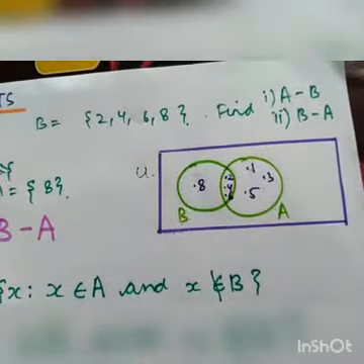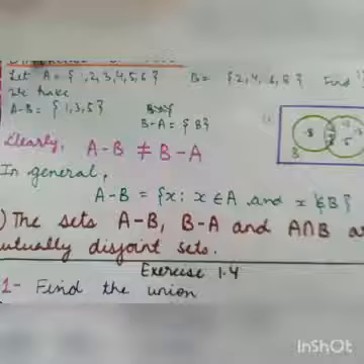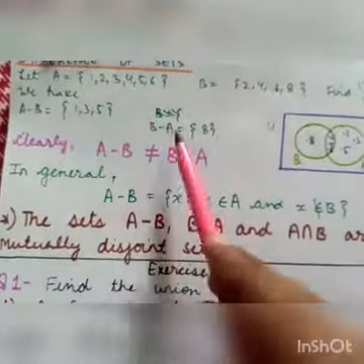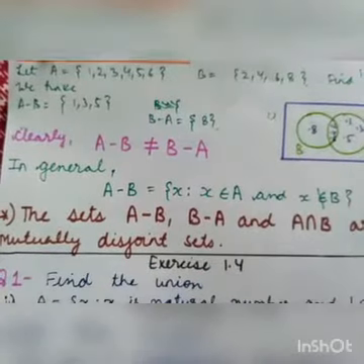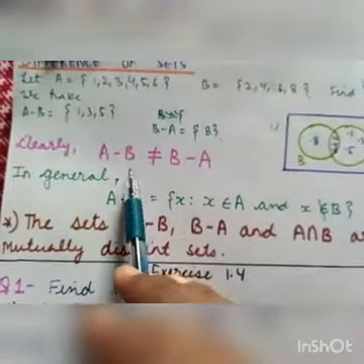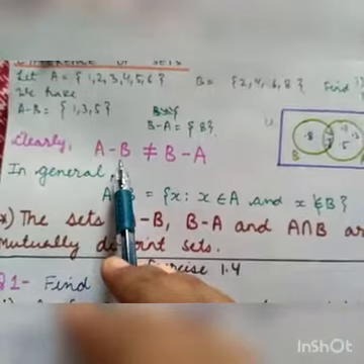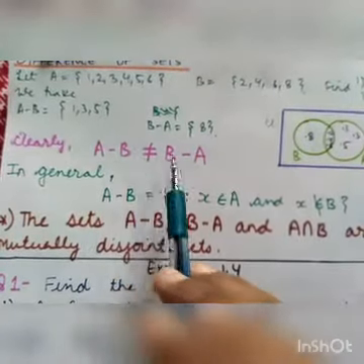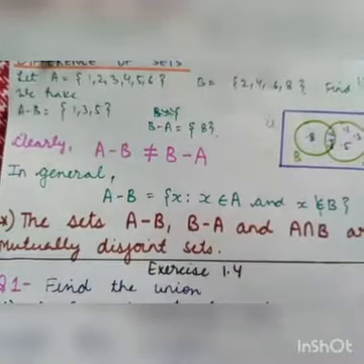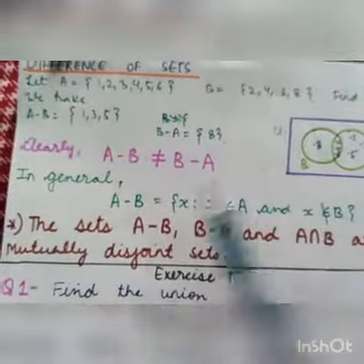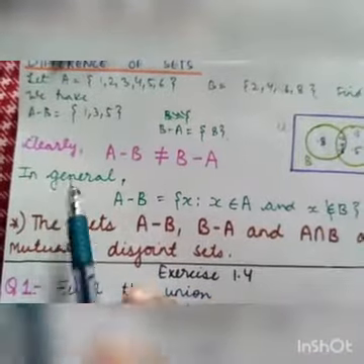I hope that these topics are clear to you. You can see that A minus B is not equal to B minus A. Both the values are not equal. So clearly the set A minus B will never be equal to the set B minus A in this case, because they are having distinct elements.